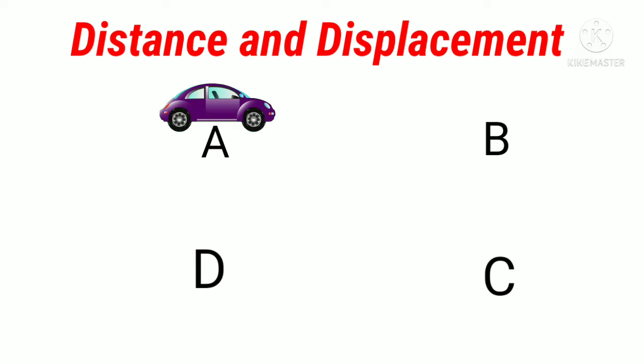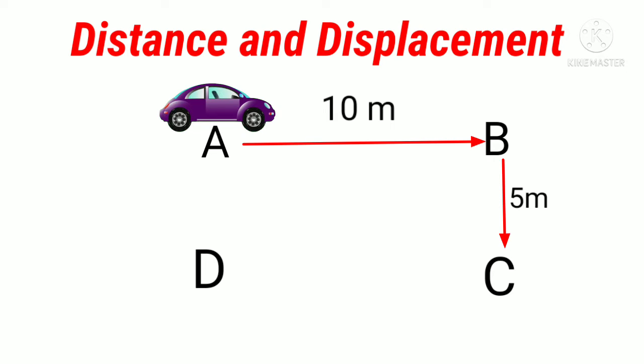Now we understand these two topics with an example. Consider there is a car. This car has to reach point D from point A. At first, this car moves to point B, covering a distance of 10 meters. After that, it moves to point C, covering a distance of 5 meters, and again moves to point D, covering a distance of 10 meters.